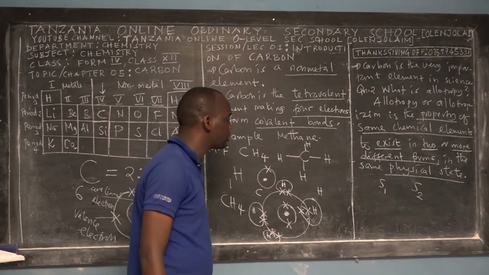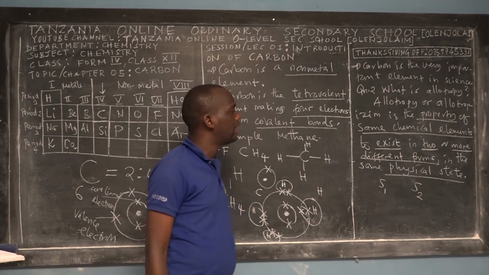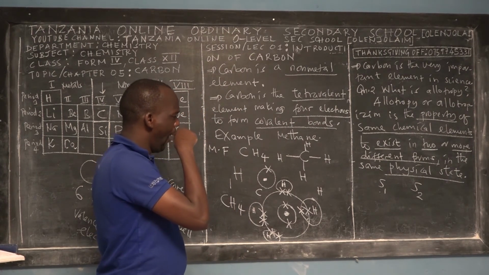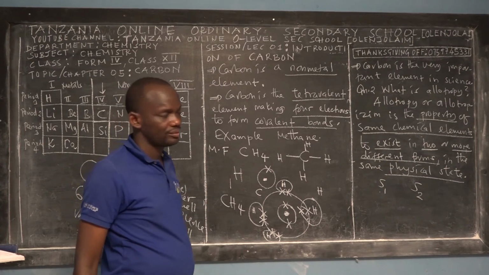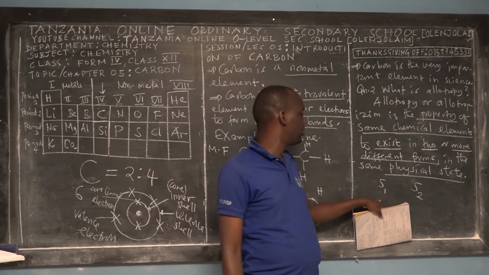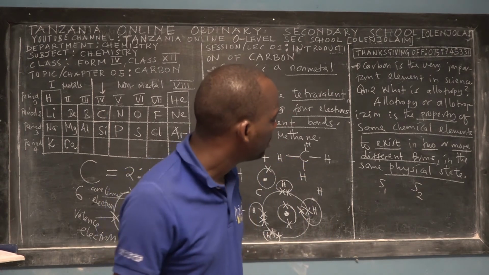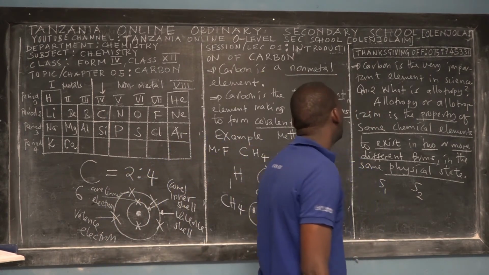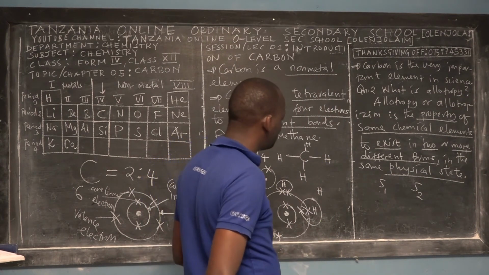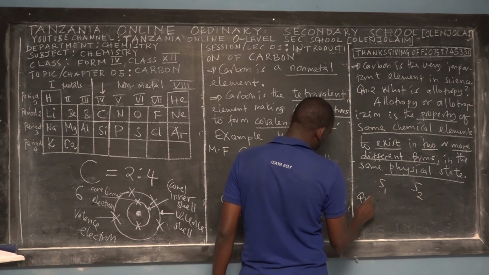No change of physical state will influence these atoms to have a property or to exist in two or more different forms. So in the same physical state, this one will exist in two or more physical forms. That's the meaning of allotropy. We'll give you a few examples of allotropy, for example sulfur, which can exist in different forms.